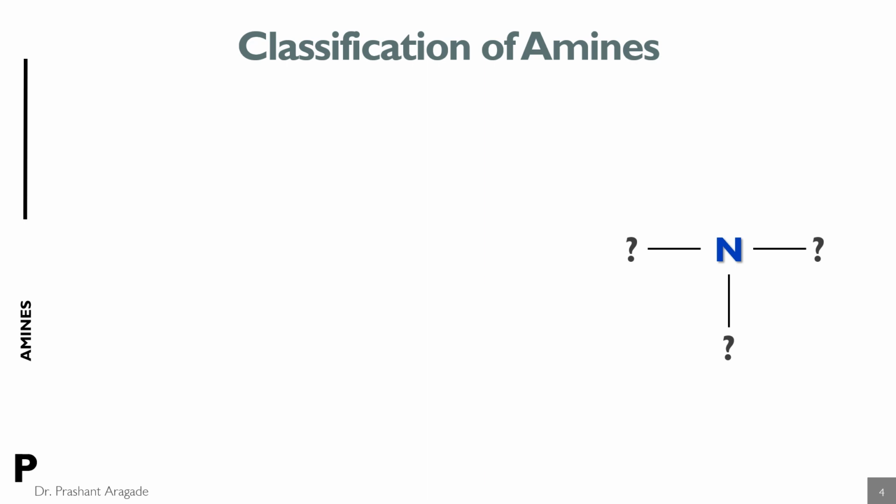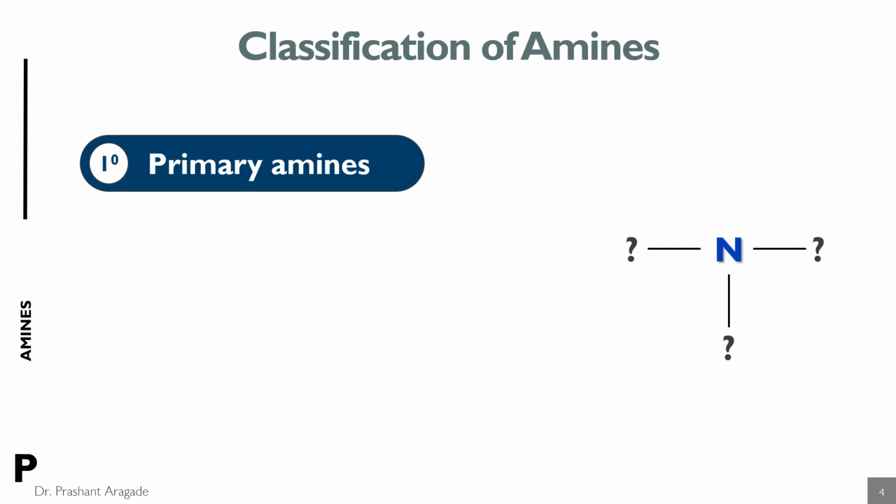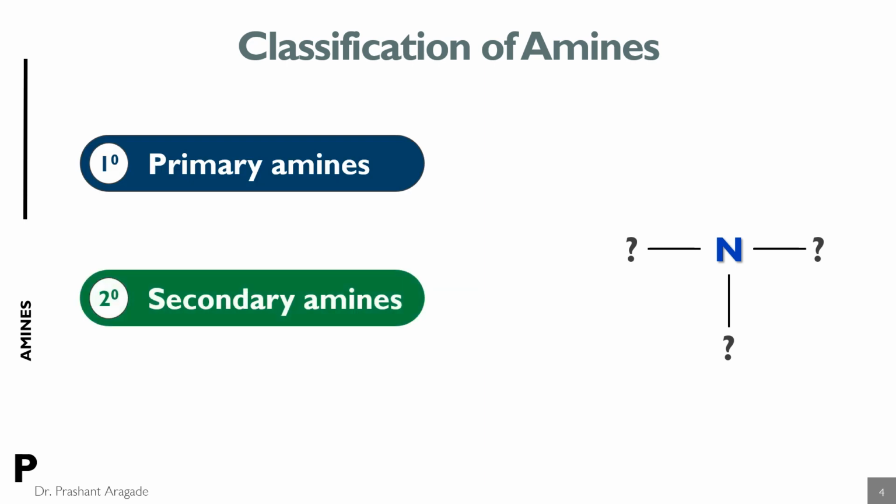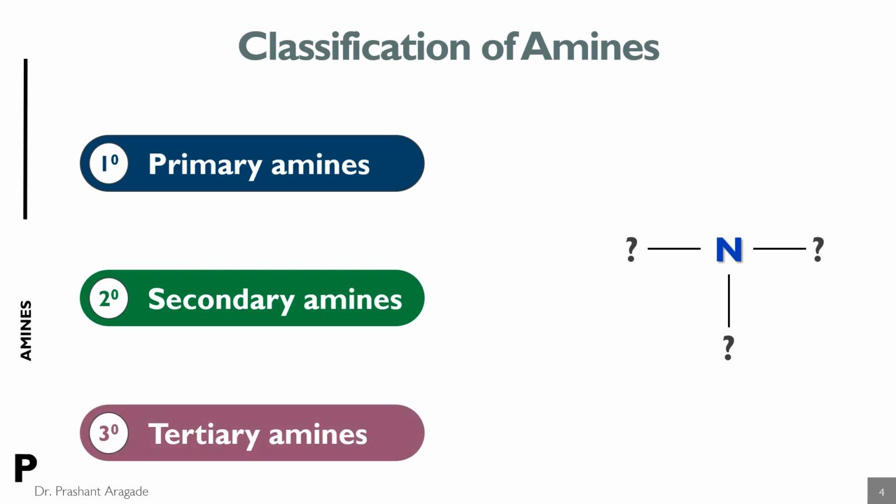Classification of amines. Amines are classified depending on the number of carbon atoms attached to the nitrogen atom. They are classified as primary amines, secondary amines and tertiary amines.